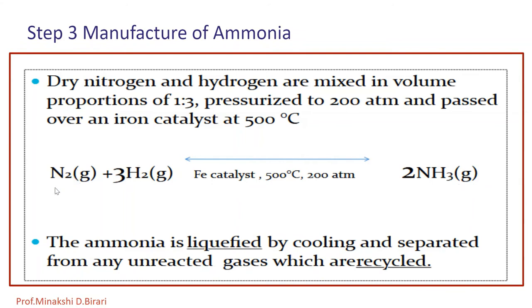So 1 volume of nitrogen and 3 volumes of hydrogen give the formation of 2 volumes of ammonia. Then the ammonia is liquefied by cooling and separated from any unreacted gases, which are recycled. So that is the third step of manufacturing of ammonia.